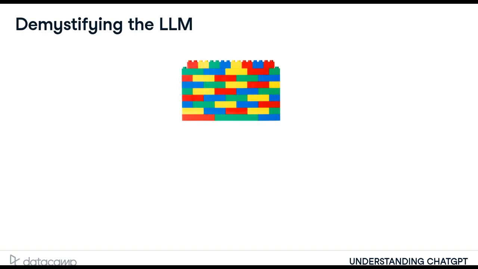When developing ChatGPT, the LLM was shown a huge amount of text data, which is like the large building block wall. From this data, it develops its understanding of the structure of language by looking at the relation between characters, words, and sentences, which are like the differently colored building blocks. The data that the model learns from is called the training data, and the sheer amount and diversity of data used to train ChatGPT is a large part of its success.